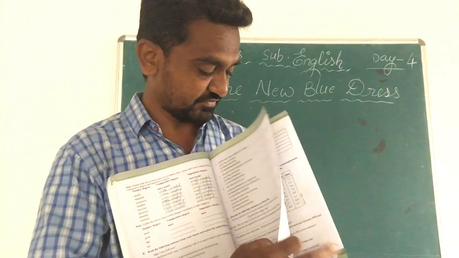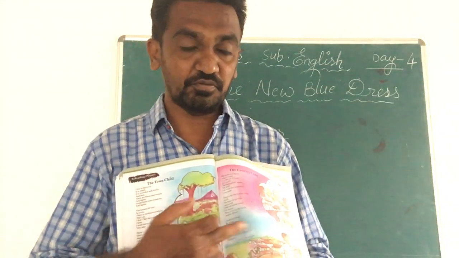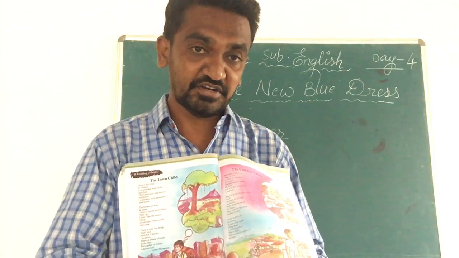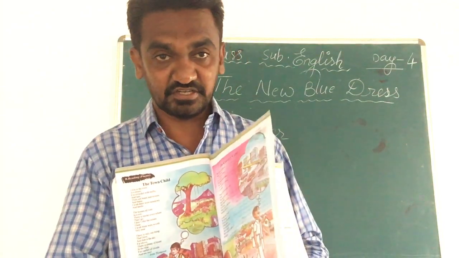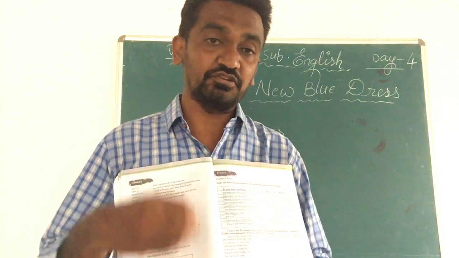Here, what is the page number? Please go through the poems. After reading the poem, go through the glossary, then the questions, and write your own answers in your notebook. Don't copy from anywhere. Write your own way. Even if you make a mistake, no problem at all, but write your own answers. Try to make your own sentences.